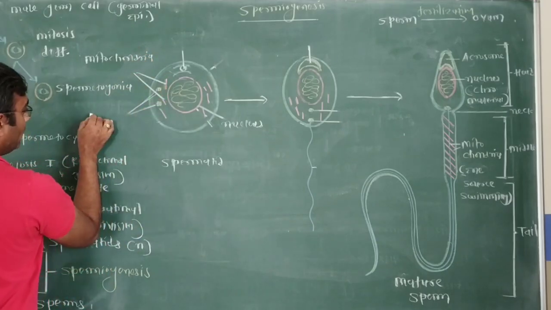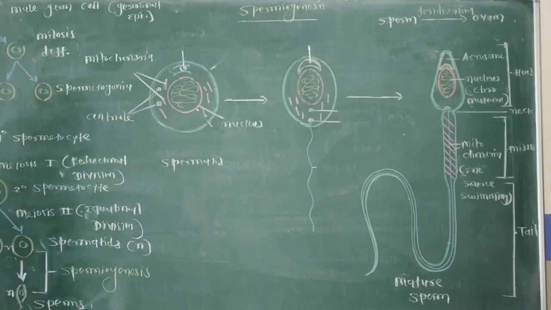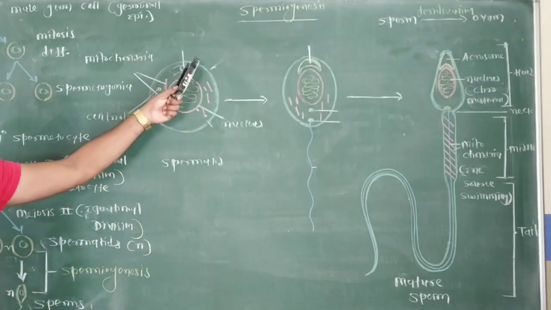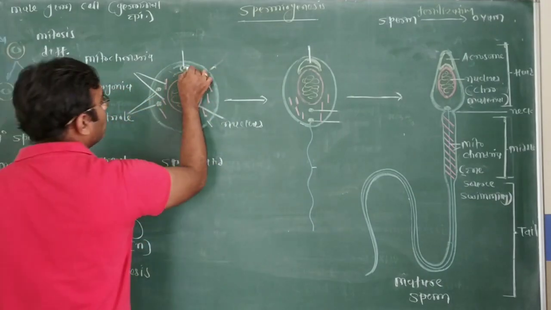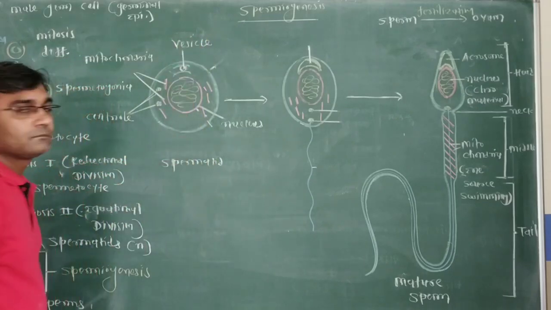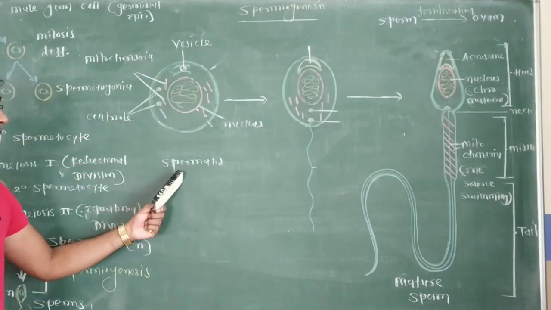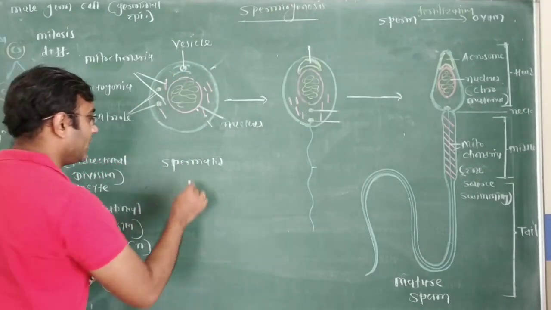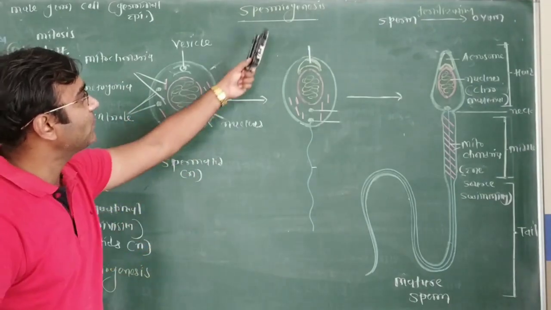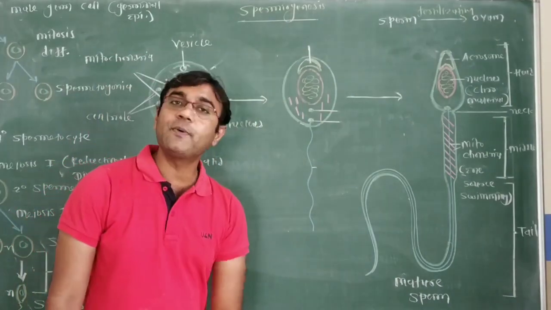One pair of centriole. And between Golgi tubule, one or two vesicles present. This is the structure of spermatid, which is genetically haploid. Now, through a modified procedure, spermiogenesis, it develops and differentiates into mature sperm.